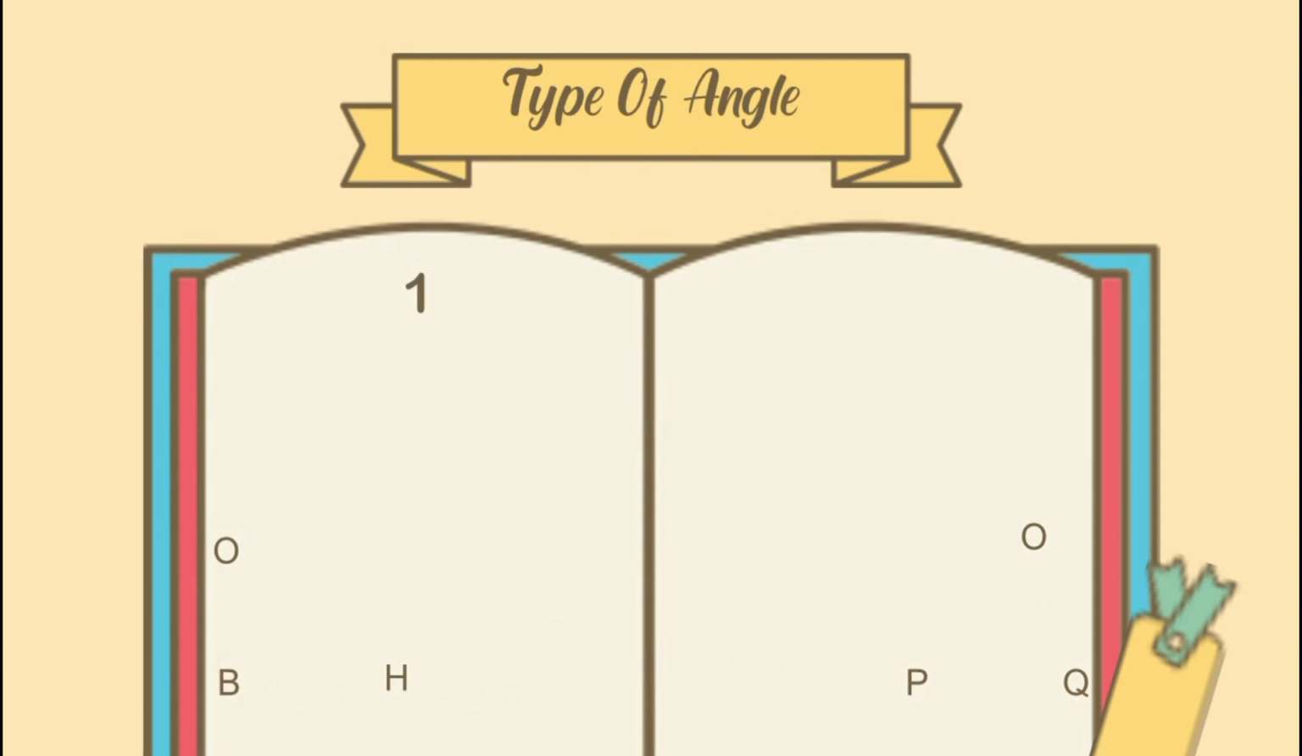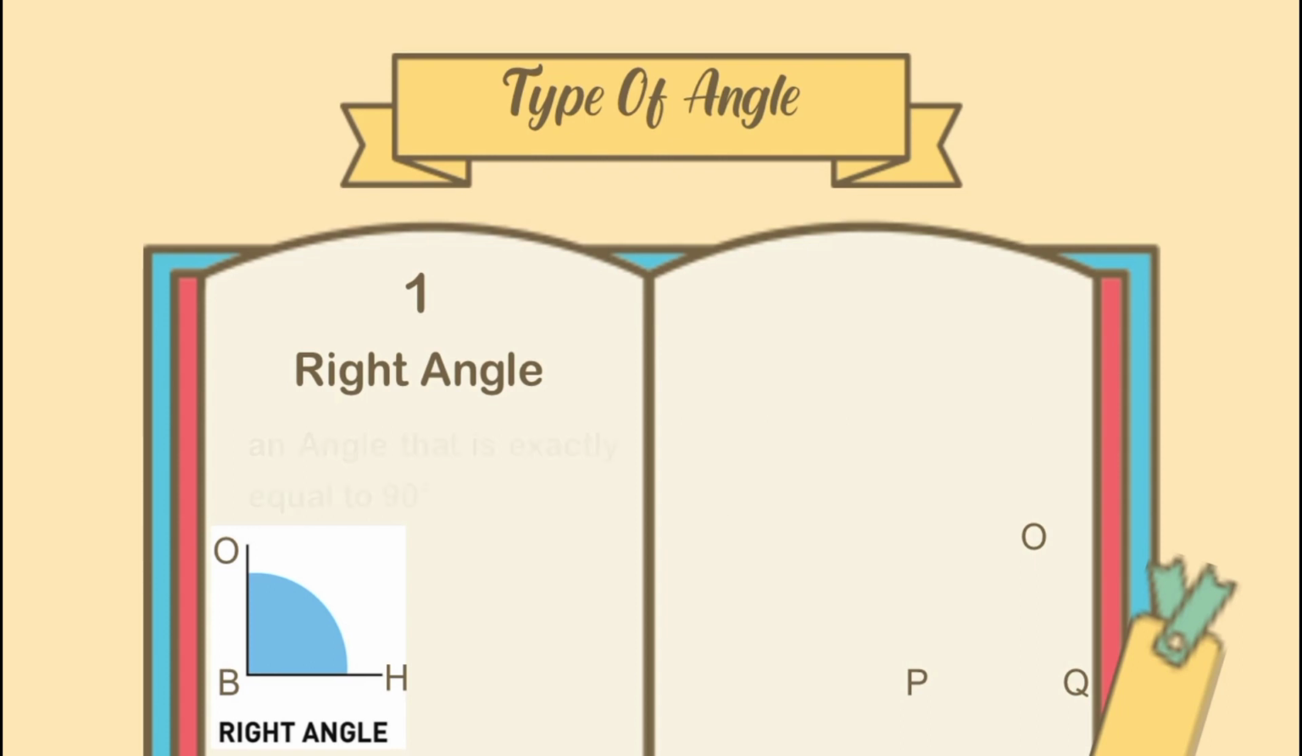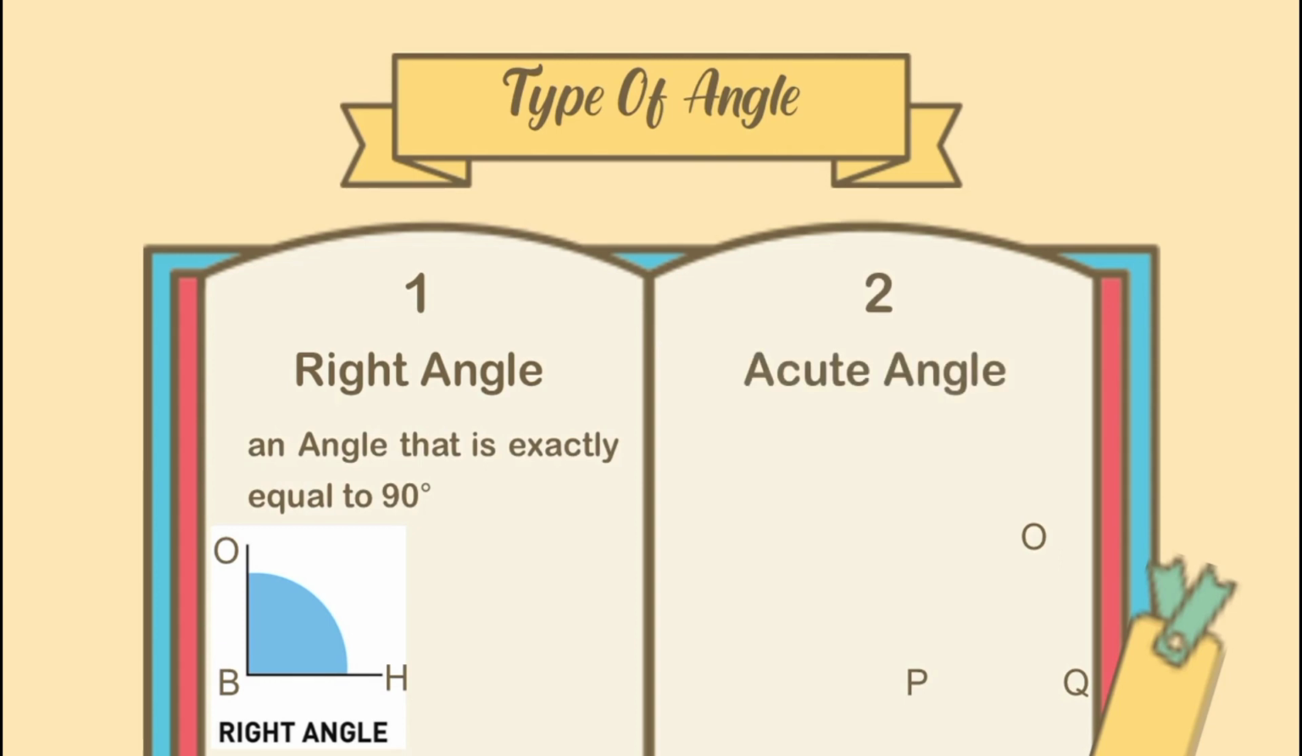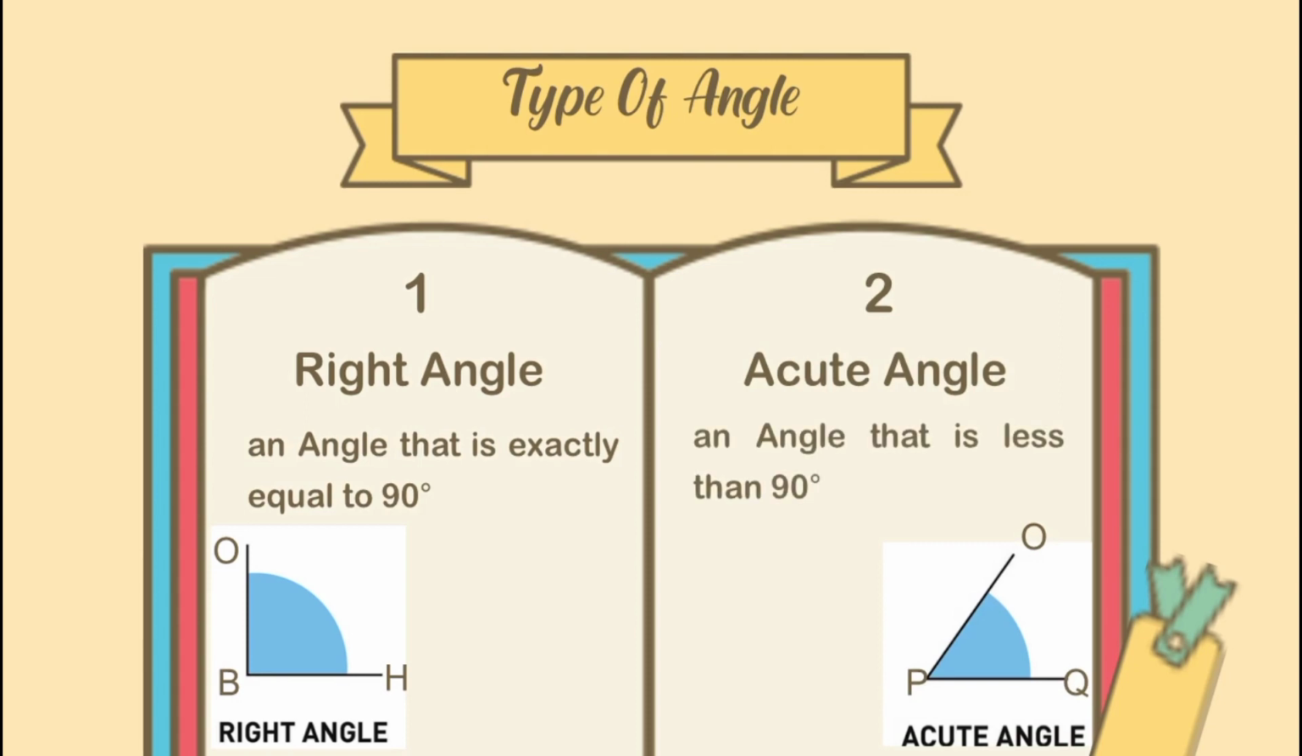There are 6 types of angle. The first is a right angle. Angle B is called the right angle, an angle that is exactly 90 degrees. The second is acute angle. Angle P is called the acute angle, an angle that is less than 90 degrees.